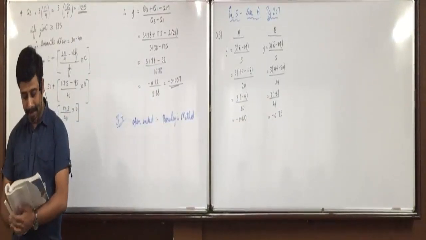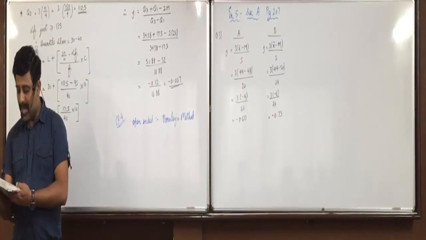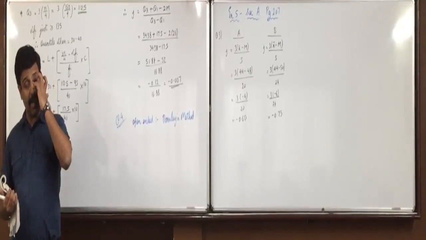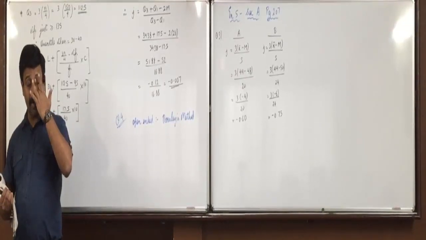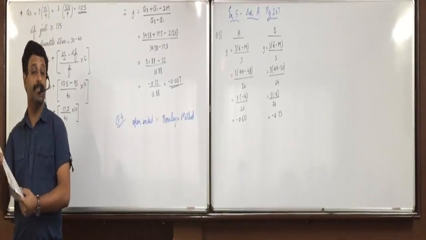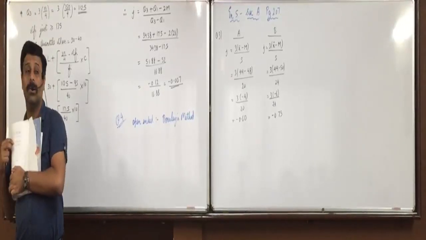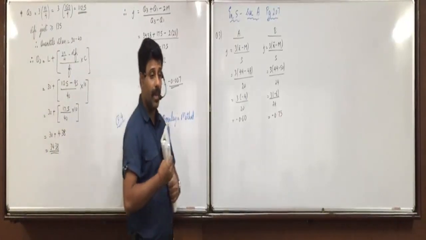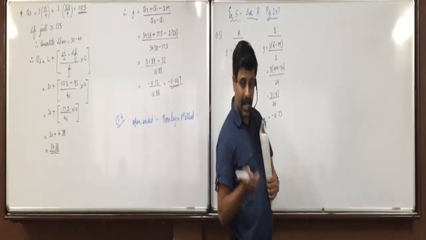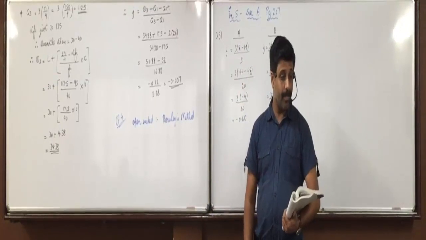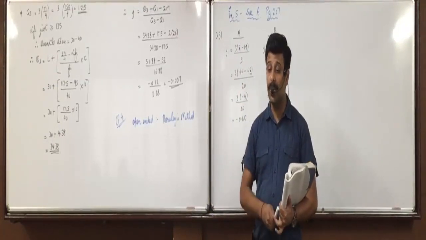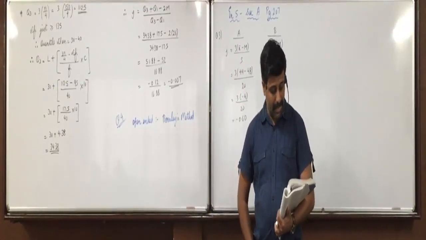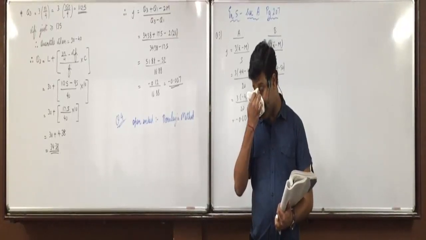Okay? Next. Mode of a frequency distribution exceeds its mean by 2. What do you mean by mode exceeds its mean by 2? Mode is more than mean by 2. Exceeds. And mean is less than mode. So, mean is less than mode, so negatively skewed. Answer is A. Got it, everyone?